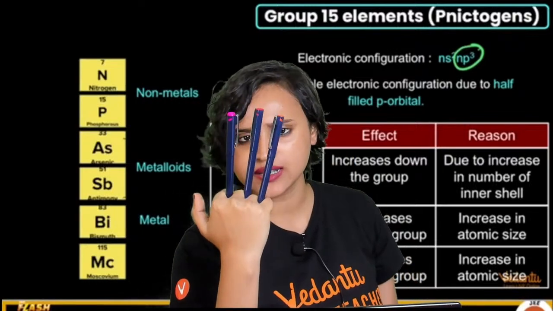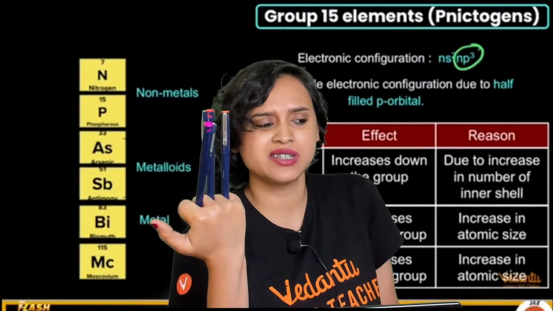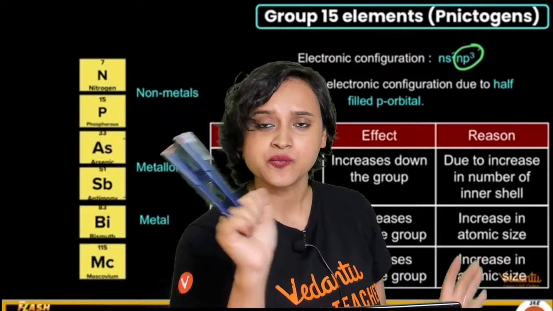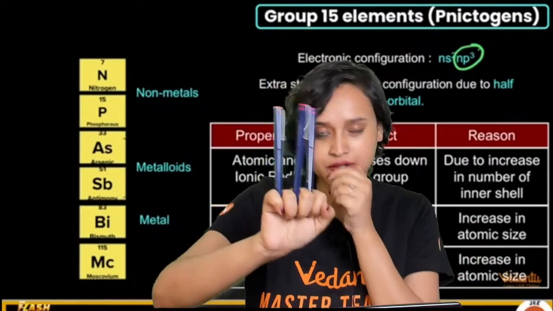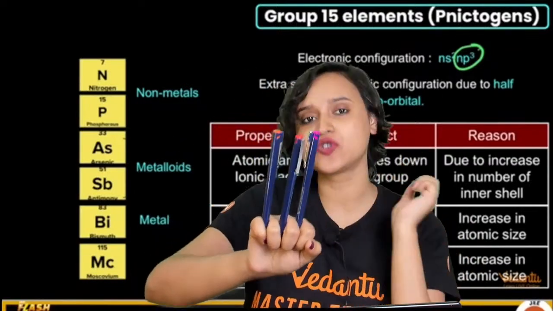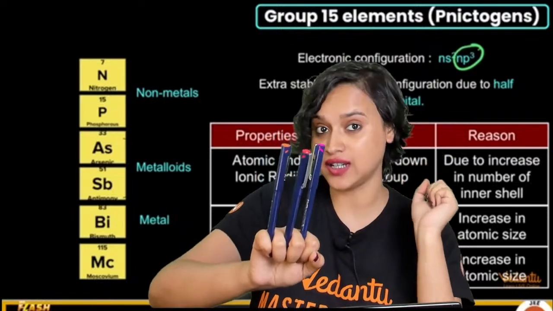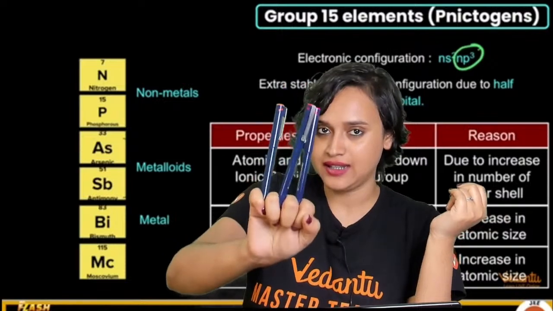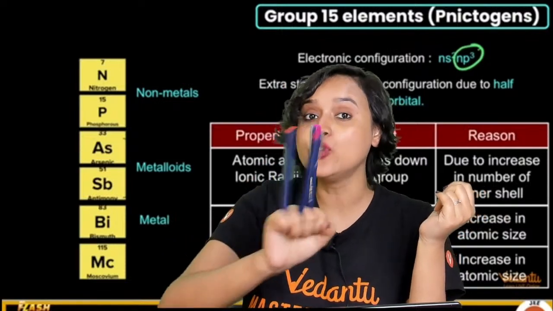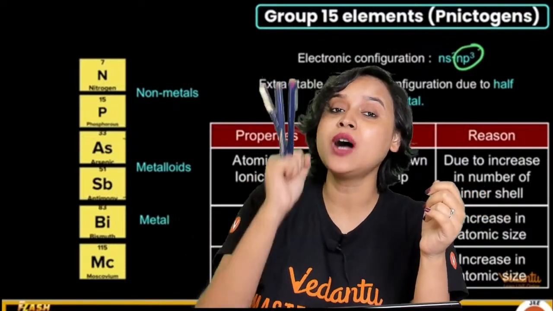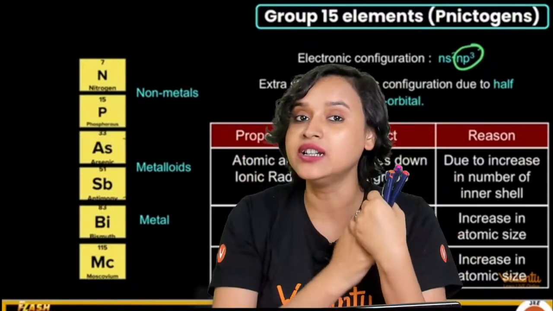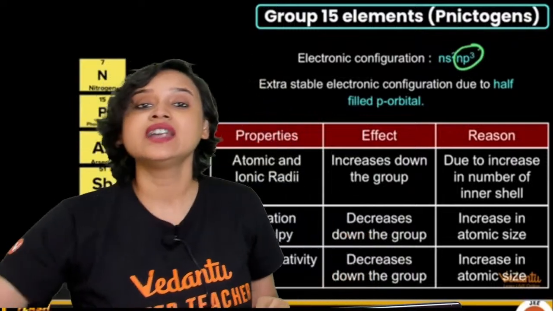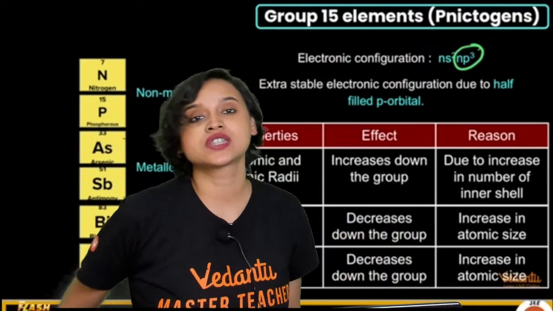And will you be able to understand what happened? The electron just exchanged its position. Nothing else happened. Now, while they are exchanging their position, some amount of energy is released. That is called exchange energy. In the case of half filled and fully filled orbitals, the maximum amount of exchanges happen and the exchange energy is so high that you get to see a lot of stability here.